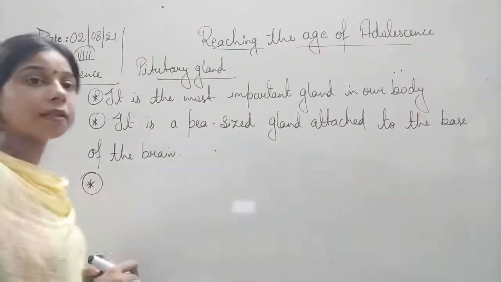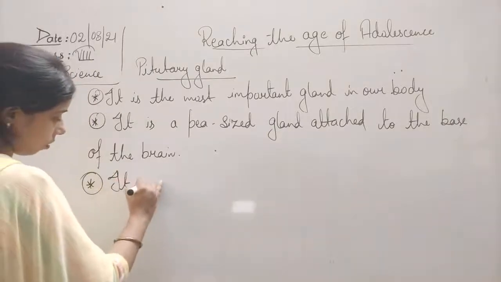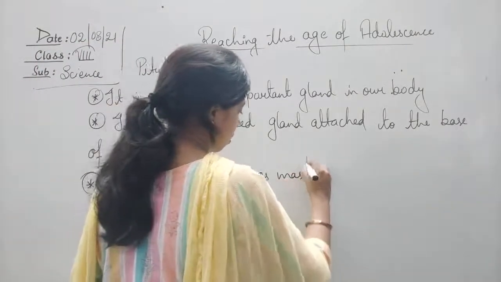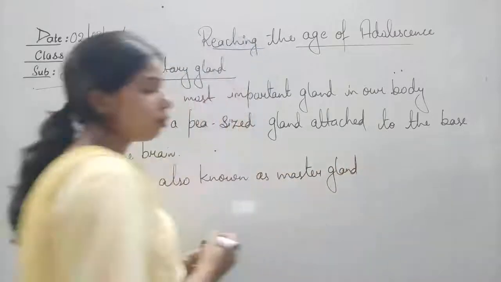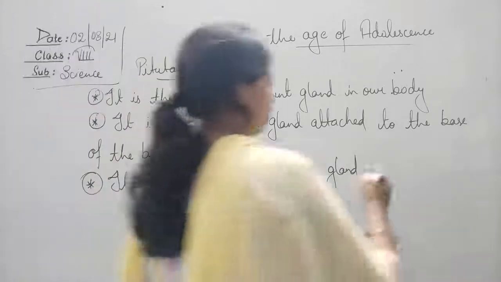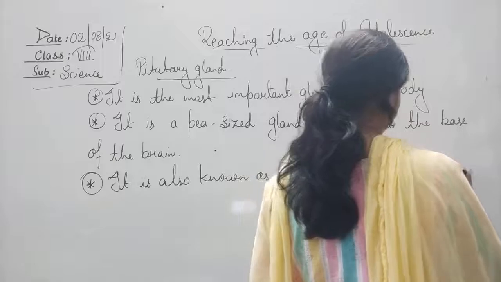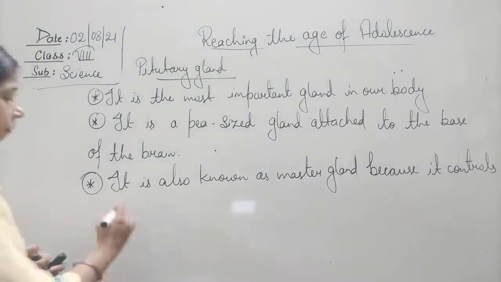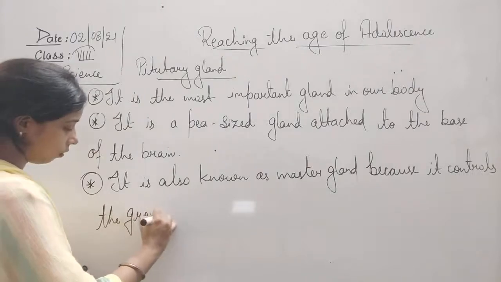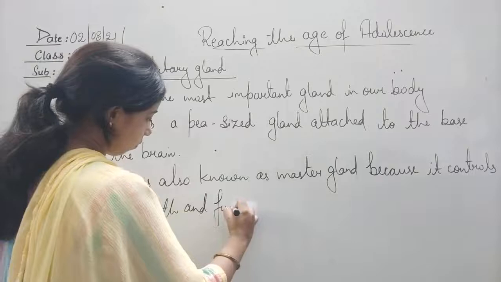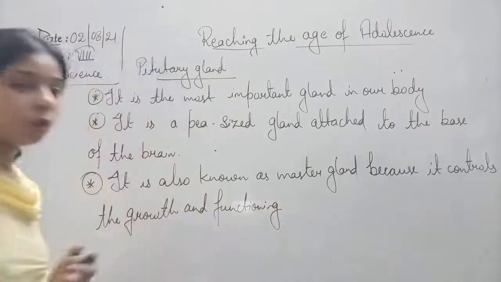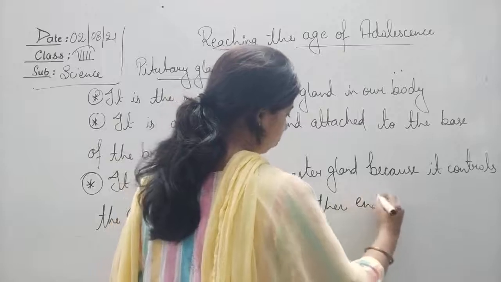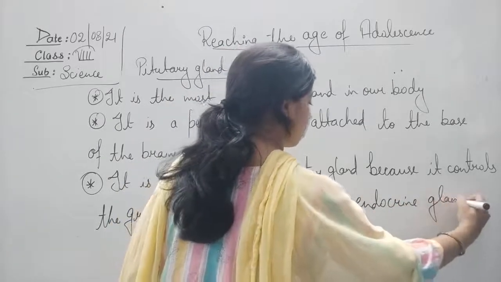The other thing I told you, it is also called the master gland. So it is also known as the master gland because it controls the growth and functioning of other endocrine glands.